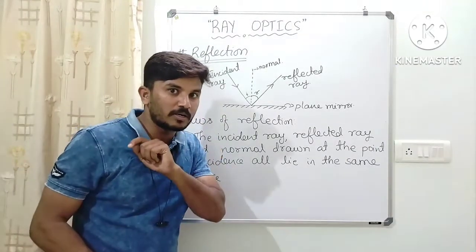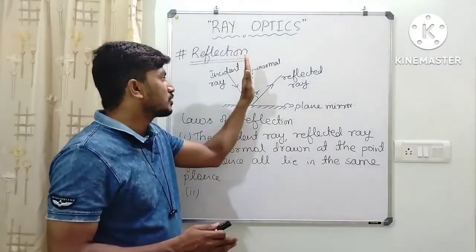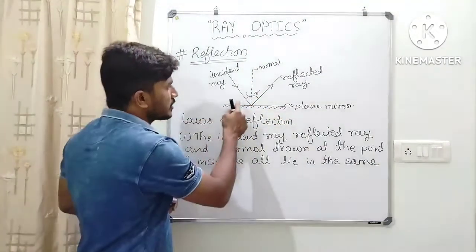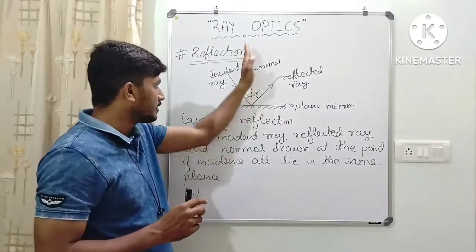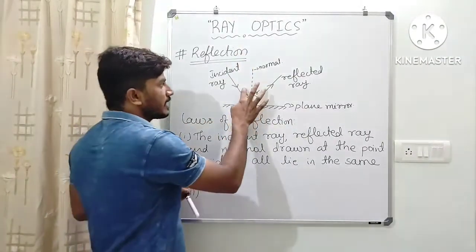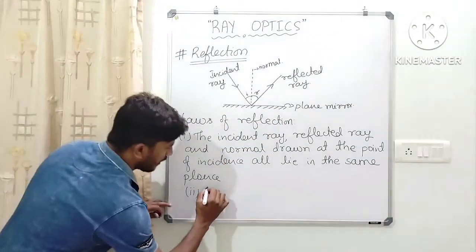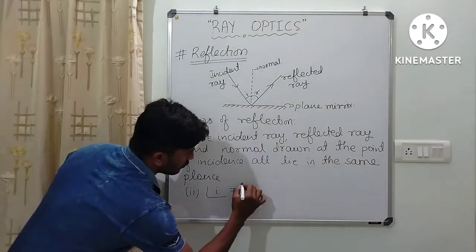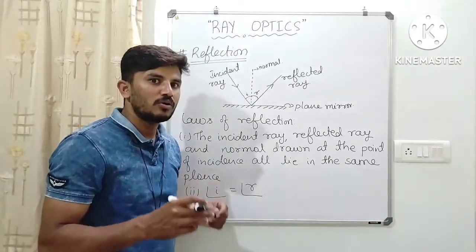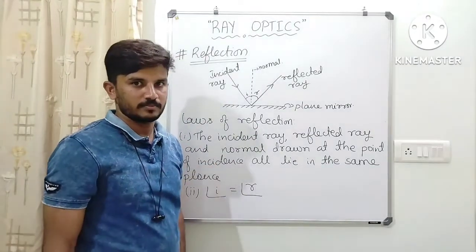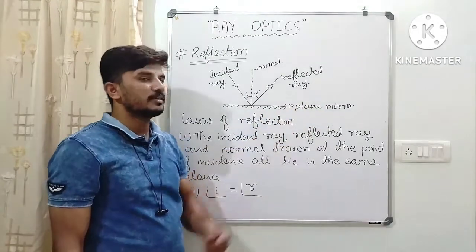But one thing you should remember, the angle of incidence and angle of reflection are measured with respect to the normal, not with the surfaces. Don't consider these two angles. Consider this angle. So this angle is equal to this angle. Okay. Now, angle of incidence is equal to angle of reflection. It is applicable to all reflecting surfaces. Usually, reflecting surface means we consider the mirror.